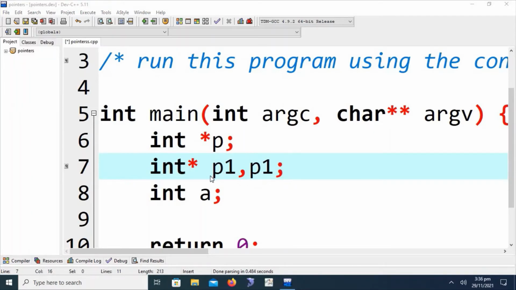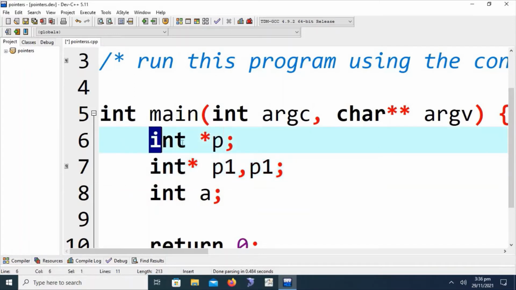In this pattern we just have to specify the asterisk or indirection operator with the data type. In the other way we can specify the indirection operator with each and every individual pointer variable to nominate it as a pointer. The difference is that if we do not place the asterisk operator with the data type, then we can also create ordinary variables in the same declaration line.